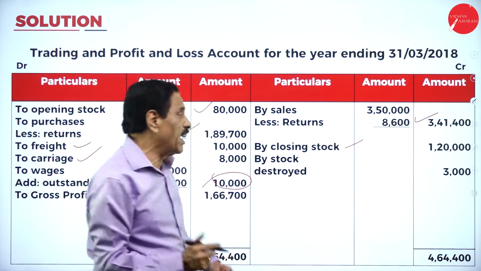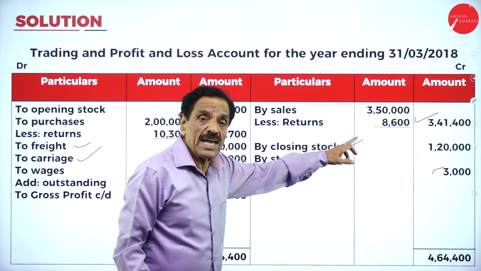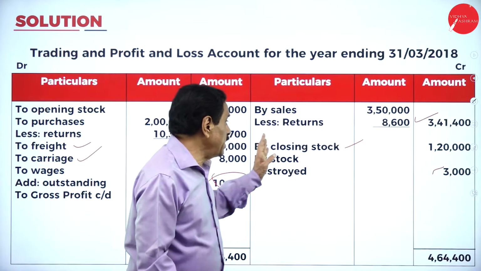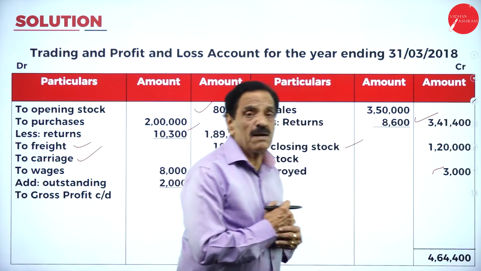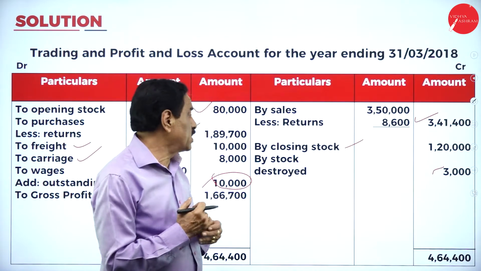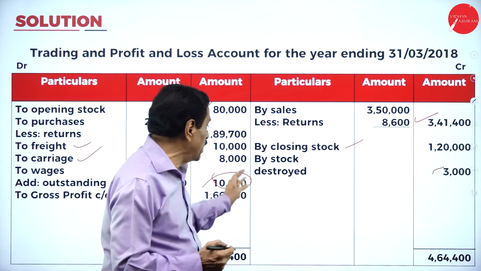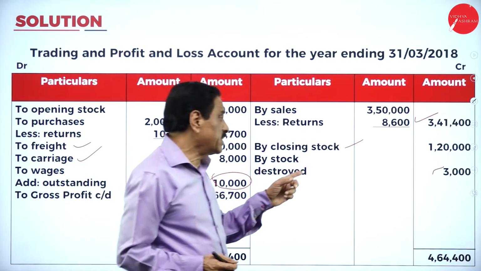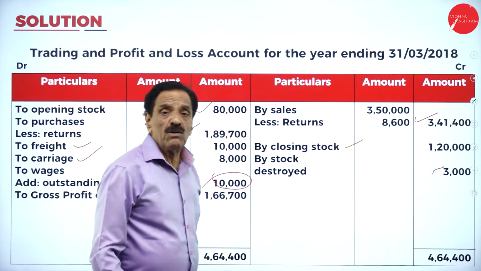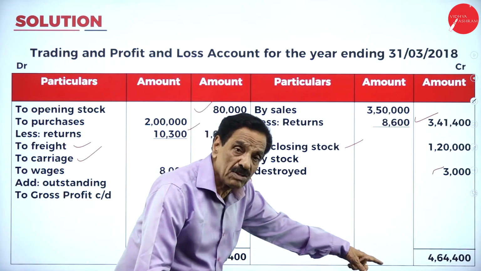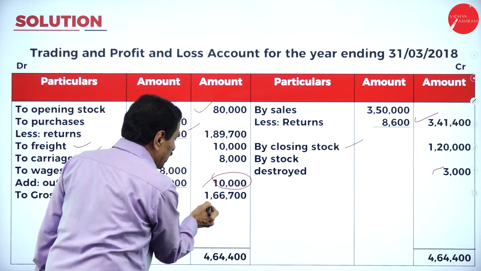Stock destroyed, full value is 3,000. This is from the adjustment. What's your sale? 3,50,000. Return 8,600. So the real sale becomes 3,41,400. Closing stock, unsold stock, is 1,20,000. Stock destroyed to the extent of 3,000. If you add the credit side, totally it will come to 4,64,400. If you deduct 80,000, 1,89,700, 10,000, 8,000,